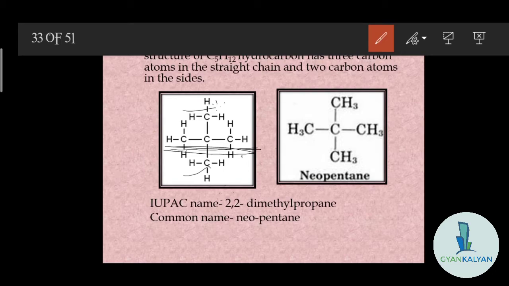Here there are 3 carbon atoms in the longest chain, so the parent alkane will be propane, and there are 2 methyl groups. On the second carbon you can see 2 methyl groups, CH3 और ये वाला CH3. ठीक है, so there are 2 alkyl groups, और हमें ये देखना होगा कि the alkyl groups lowest carbon में present हो. ठीक है, so here it will be present on the second carbon.